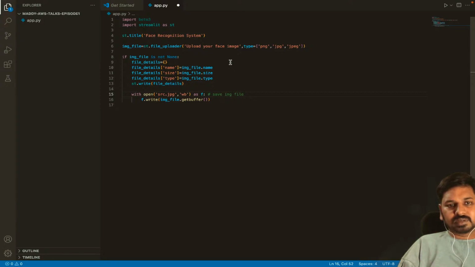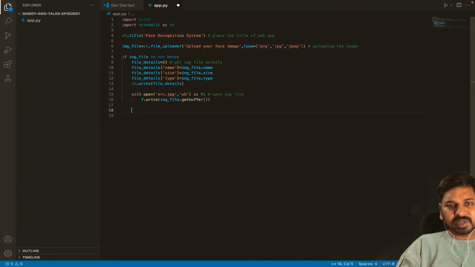So what I'm trying to do here, get image file details. So here I'm just uploading the image, and here I just wanted to place the title of the web app. Okay, and here after this what I'll do is I'll simply display it.